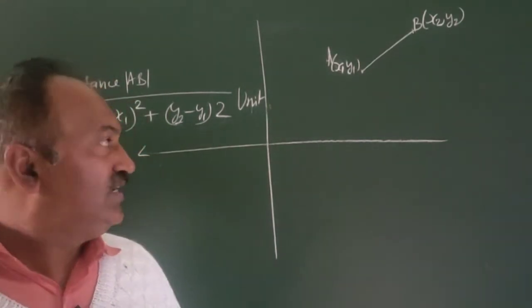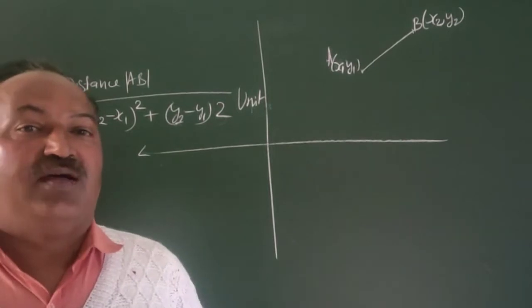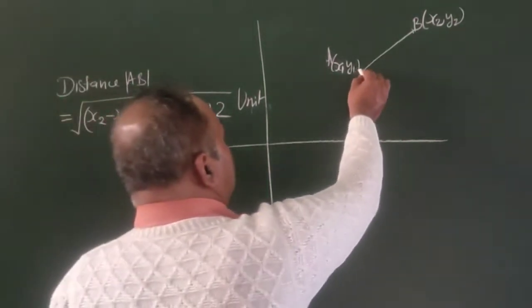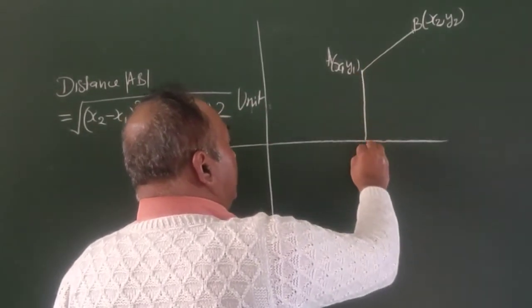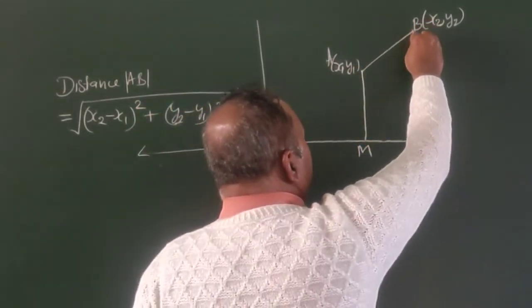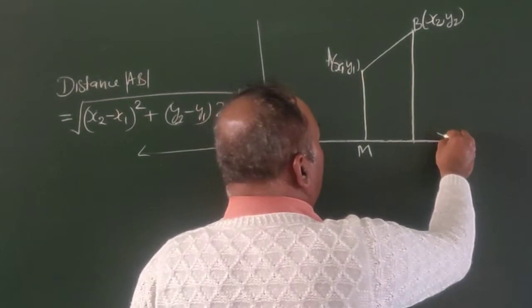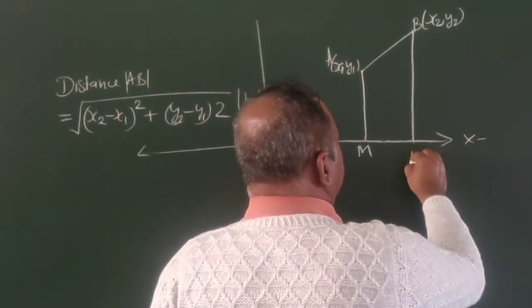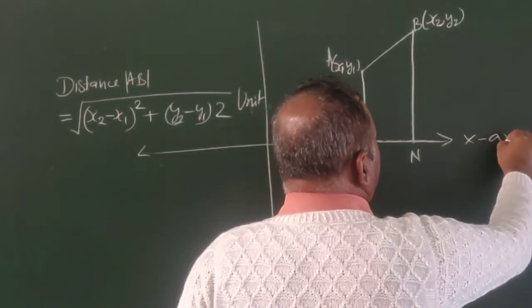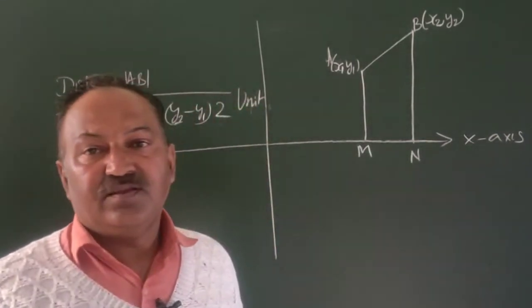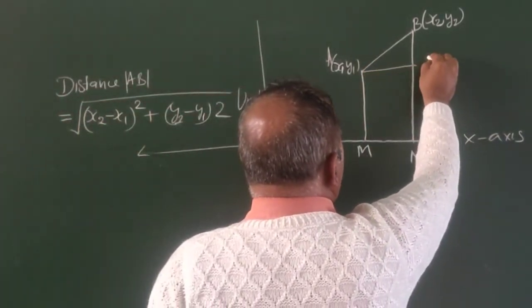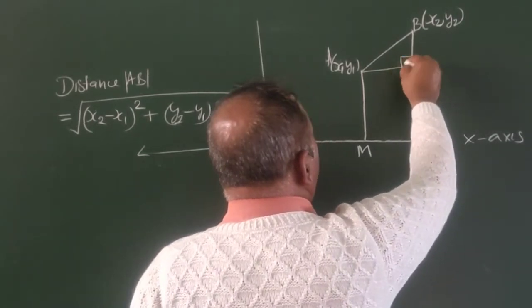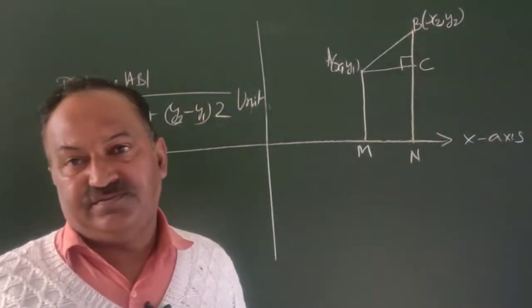Now let us prove this formula. If this is the point A and this is the point B, draw AM perpendicular and draw BN perpendicular on x-axis. Therefore, draw AC perpendicular on BN.